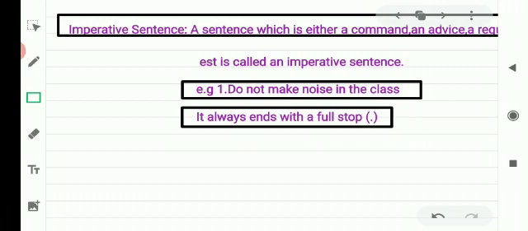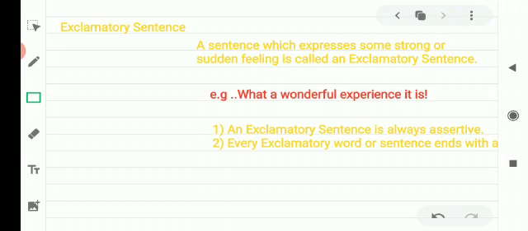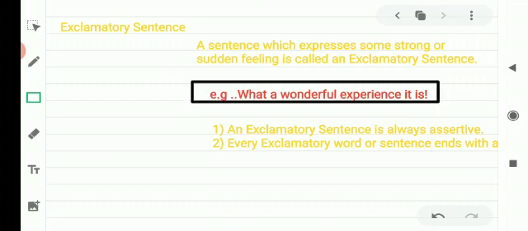Next type, exclamatory sentence. A sentence which expresses some strong or sudden feeling is called an exclamatory sentence. For example, what a wonderful experience it is. The sentences which have some sudden feeling or strong feeling, which expresses wonder, surprise, are called exclamatory sentence. An exclamatory sentence is always affirmative.